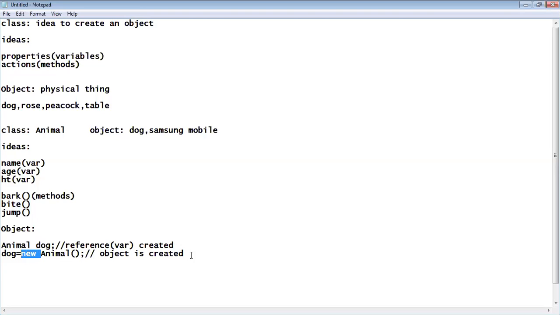Memory is allocated whenever, in the programs you are going to see in the coming days, in hundreds of applications, you see an operator, a keyword called new. It means an object is created. At times you may not see this code. I'm just highlighting, see, only new animal may be there. At times I will write only like this. Even if I write like this in a single line, you have to believe that the object is there.